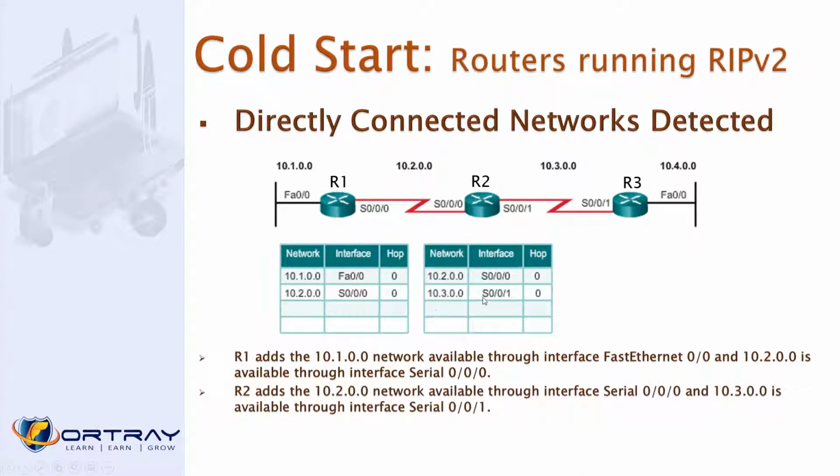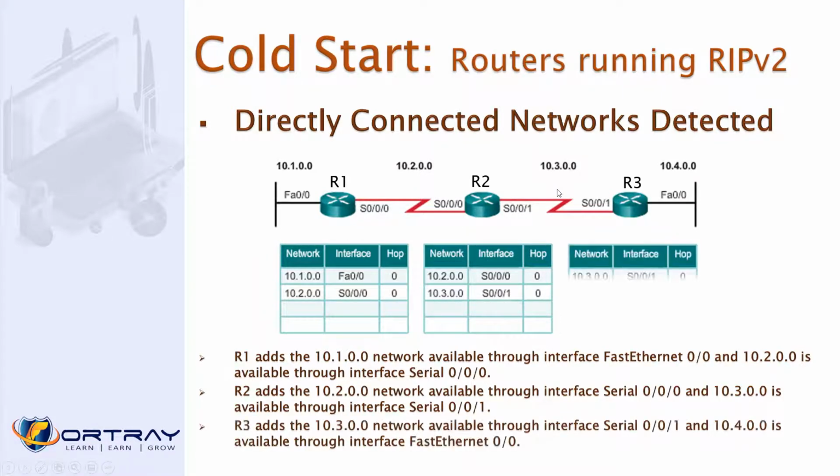R2 also similarly has its connected networks. R3 also has its connected networks. So as of now, when they just restarted or we have not configured any routing protocol, they do not know each other. For example, this router R3 only knows about the 3 and 4 network. He does not know about 2 and he doesn't know about 1.